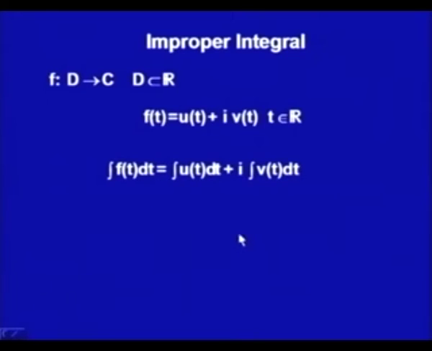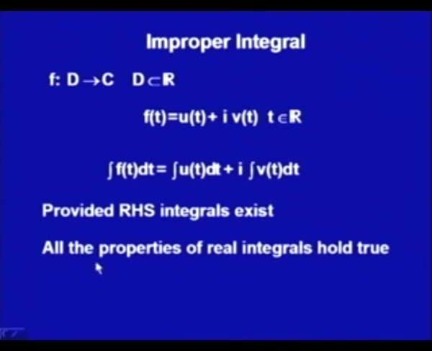So, what does it simply say? If you have functions, say capital U and capital V, such that the derivative of capital U is small u and of capital V is small v, then we can say that these integrals exist, and in that case this will also exist. We are just giving here a definition that this integral exists provided the right hand side integrals exist, and that we have come across, that u(t) and v(t) have to be continuous.